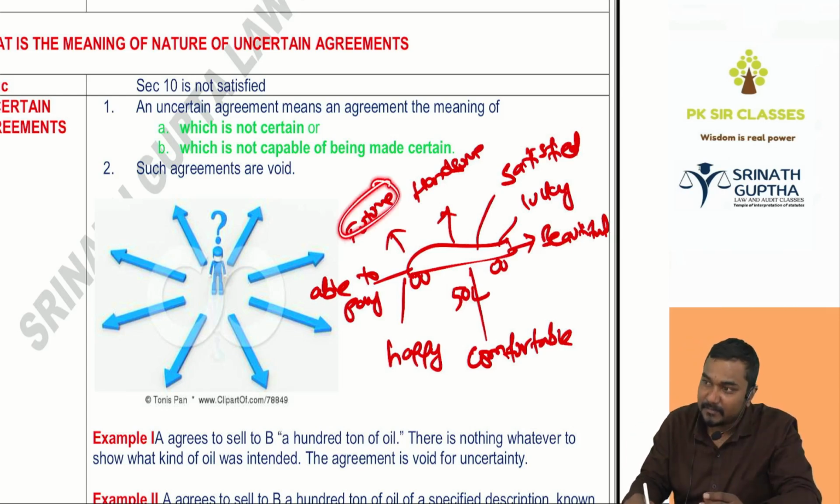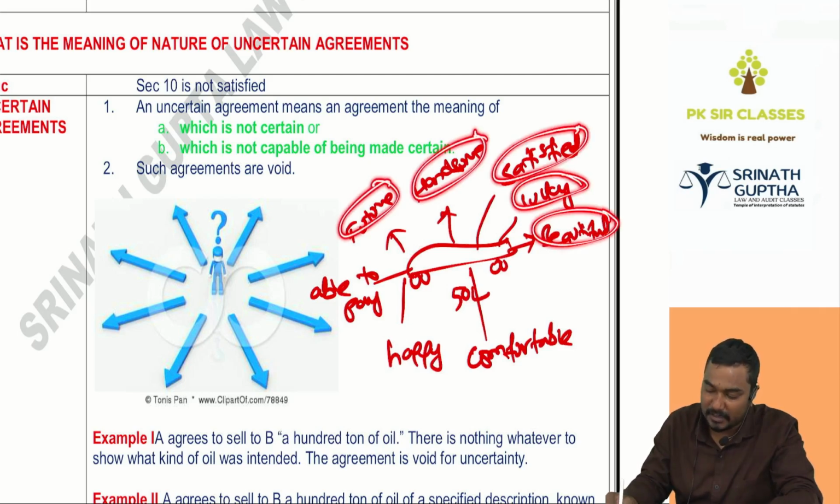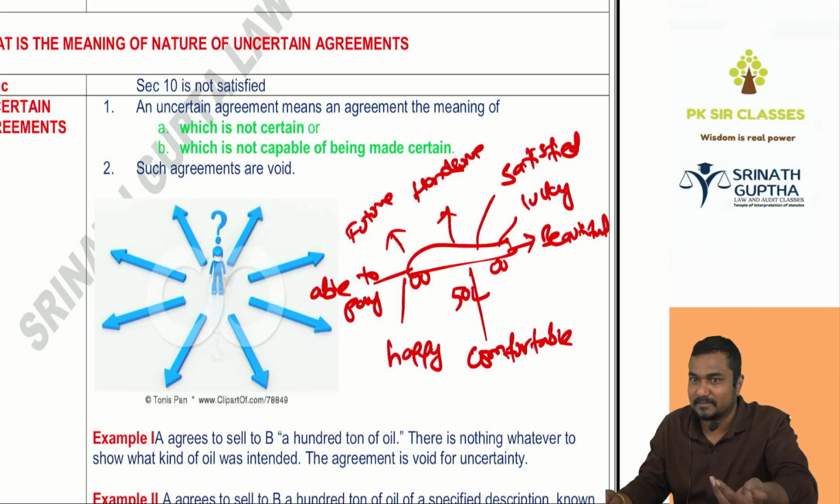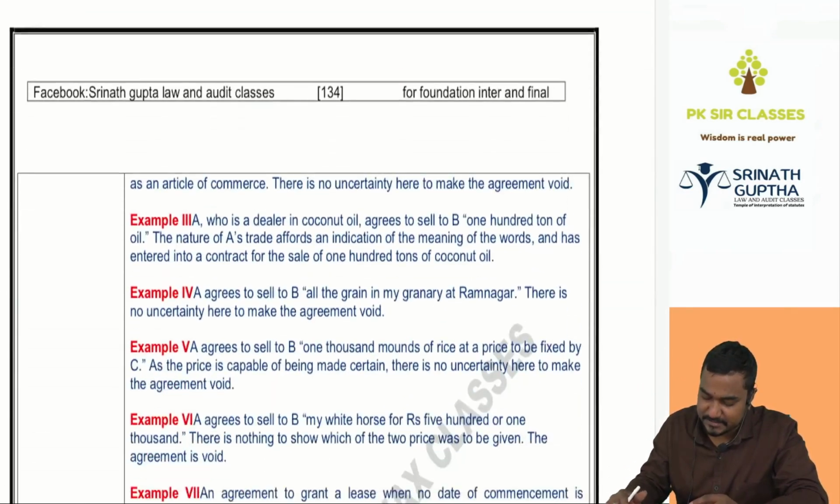Hey, listen. I will give the money in the future. If I pay, I will pay. If he's handsome, handsome is uncertain. Satisfied, uncertain. Lucky, uncertain. Beautiful, uncertain. Comfortable, uncertain. If I feel happy, I will give you money. Uncertain. If I'm able to pay, I will make the payment when I'm able to pay. All these are uncertain terms, will not become valid contracts.